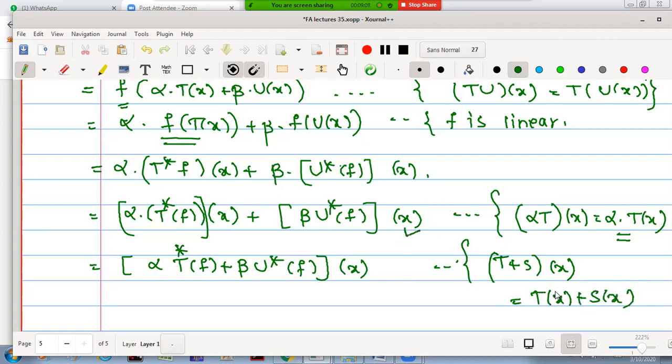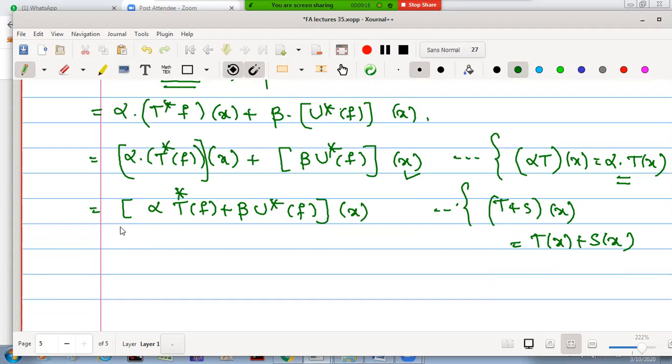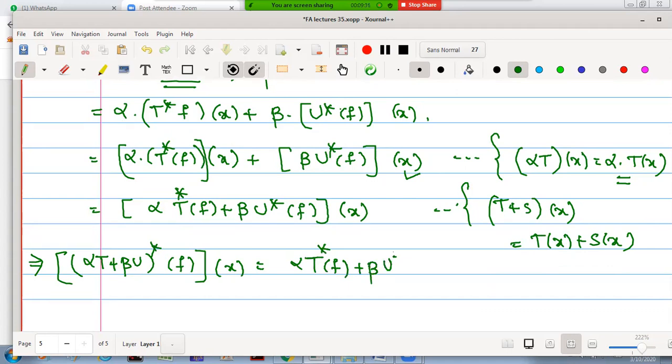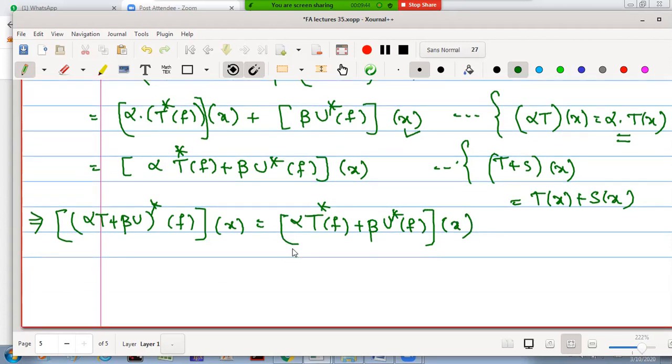Here we have T of x plus S of x, and in this step we write it as T plus S operated on x. Actually, we started with (alpha T plus beta U) star first operated on f, and then this combination operated on x, and we obtained alpha T star f plus beta U star f operated on x. Now, since x is arbitrary, we can equate the mappings on both sides.